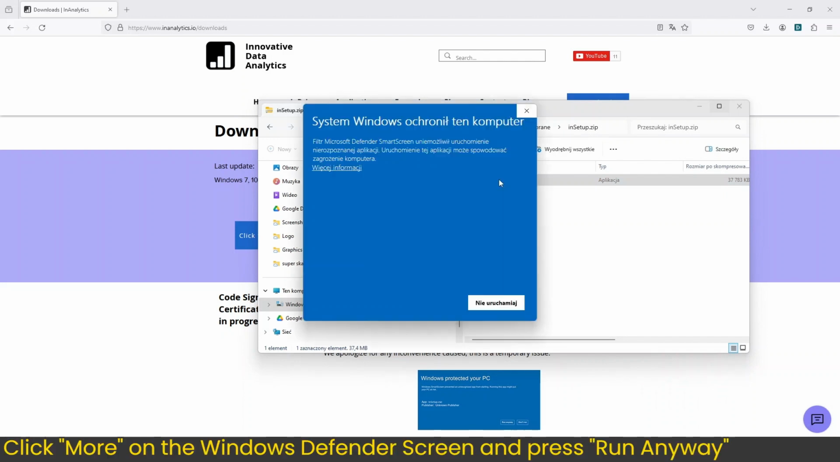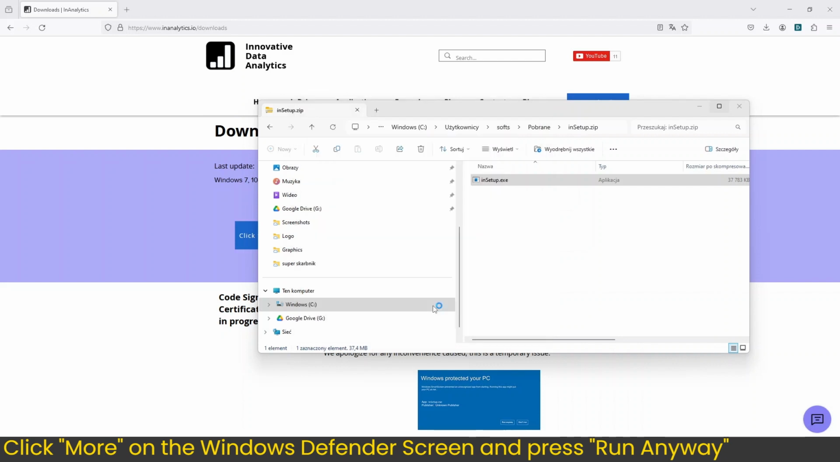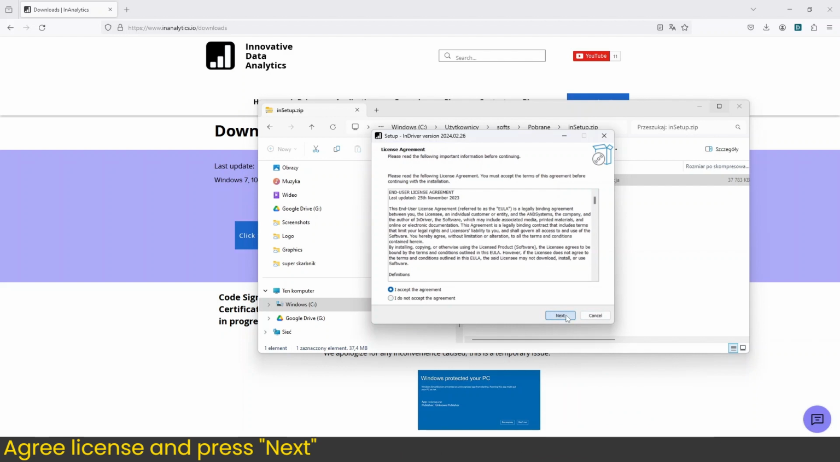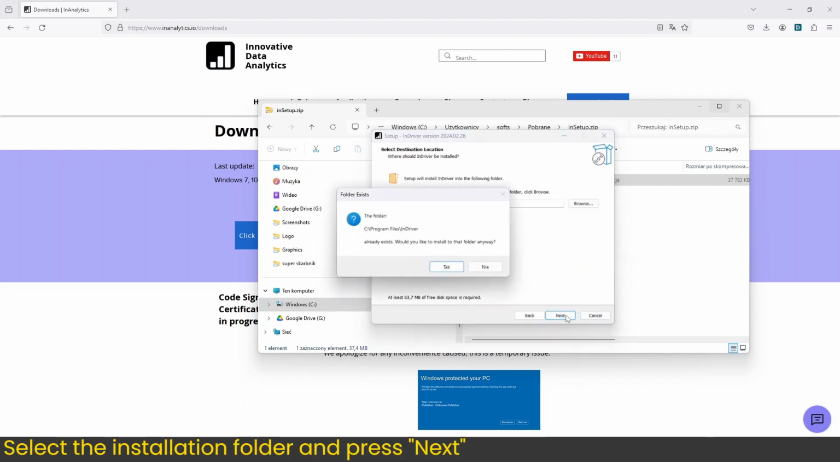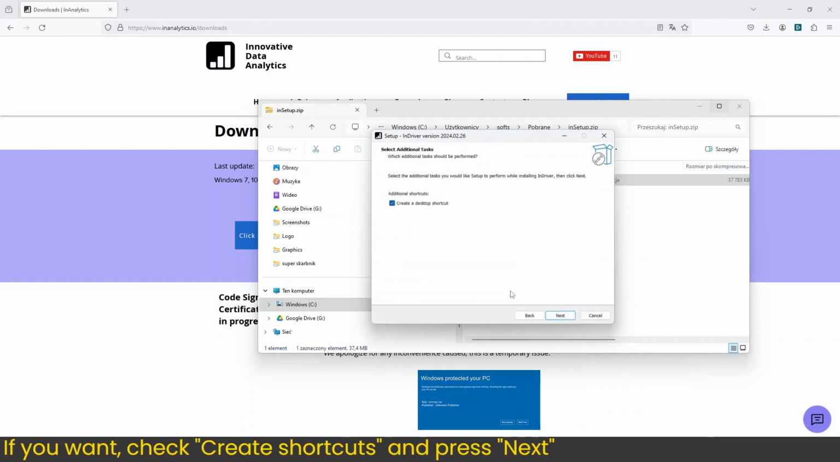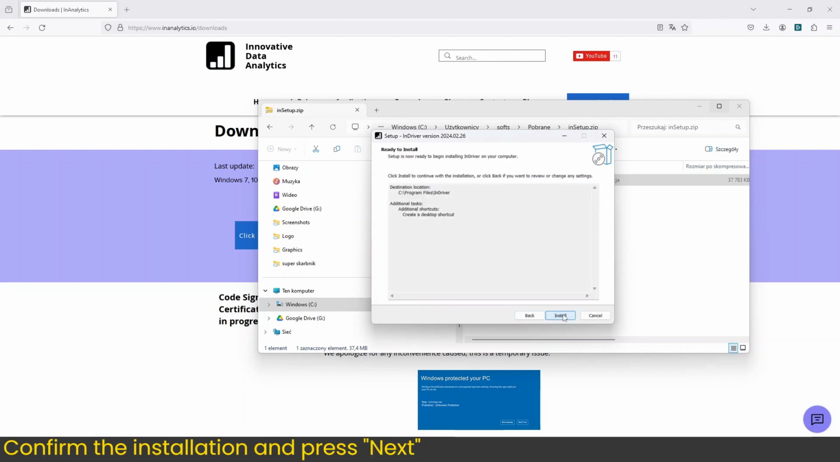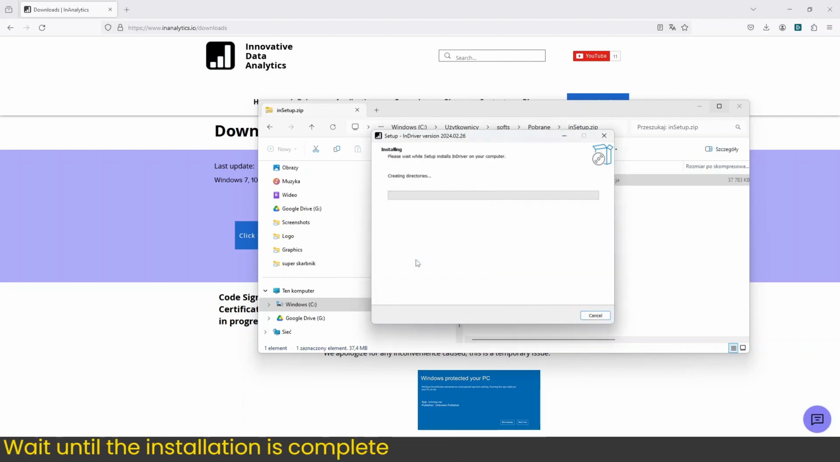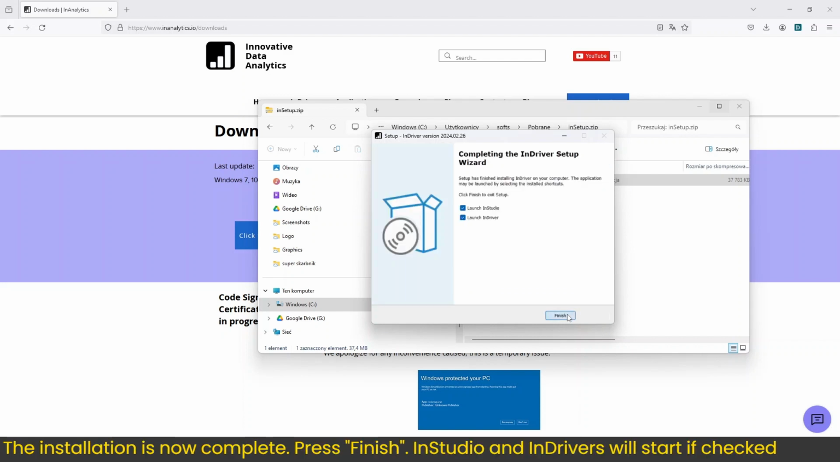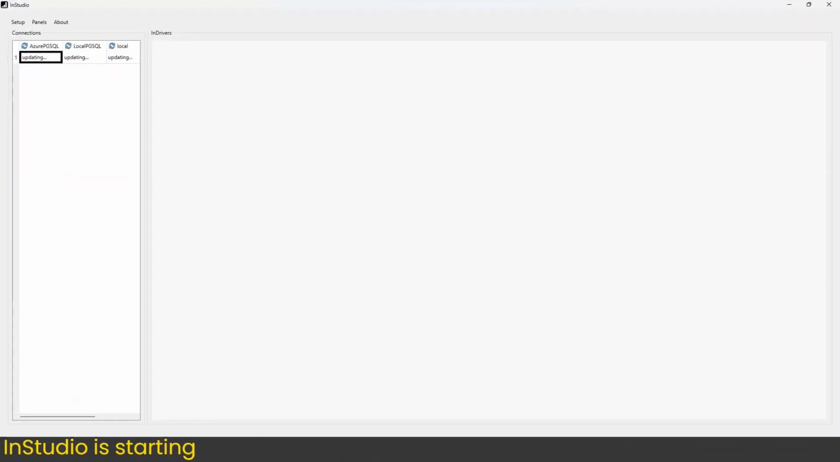The certification process is ongoing, so when the Windows Defender screen appears, click More Options and run anyway. Follow the installation steps: accept the license, select a folder, manage shortcuts, confirm the installation of InStudio, and wait for the installation to complete. Press Finish. InStudio and InDriver will start if checked.